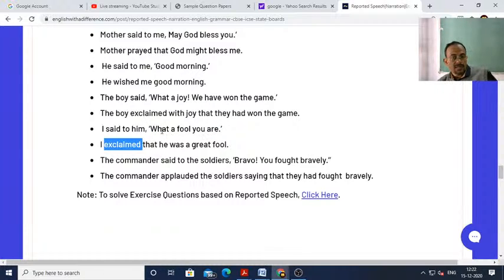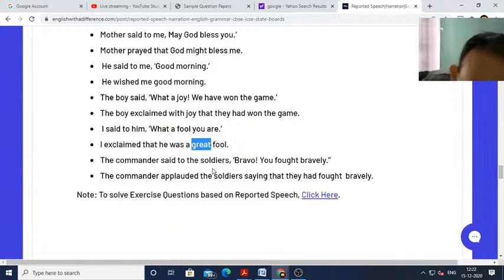"What a fool you were!" It is a surprising statement. Therefore, I exclaimed that he was a great fool. "You are" becomes "he was." Okay, he was a great fool. Great is used. Always remember, the word great is used for a surprising statement in the exclamatory sentence. In the exclamatory sentence, great is also used along with the reporting verb exclaimed.